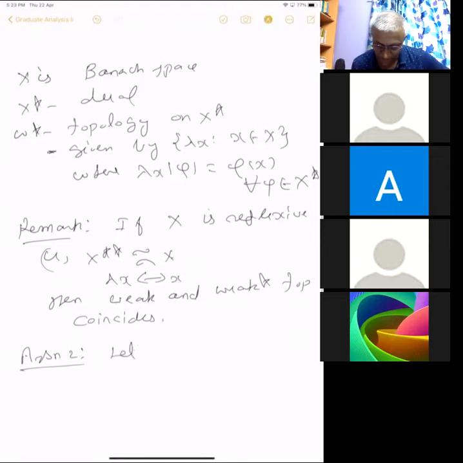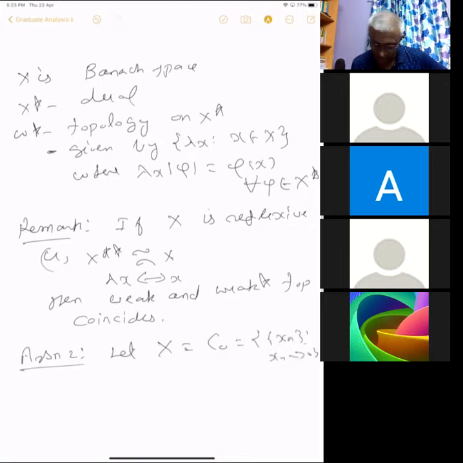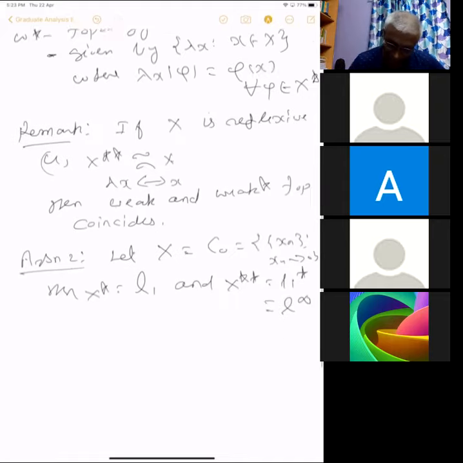So let X equal C0, all sequences converging to 0. Then X star equals L1 and X double star, which is L1 star, equals L infinity. Okay, so this we have seen.